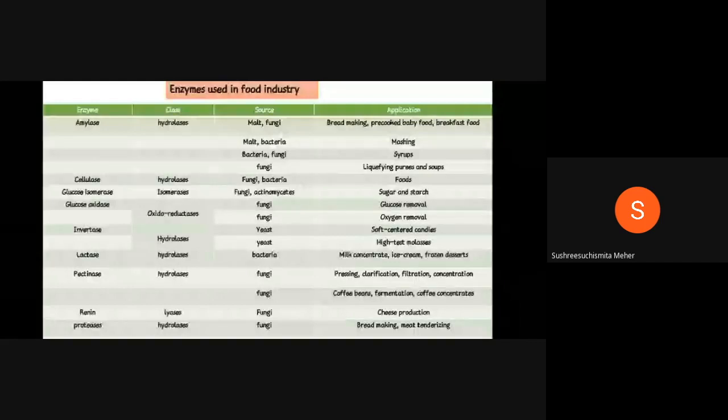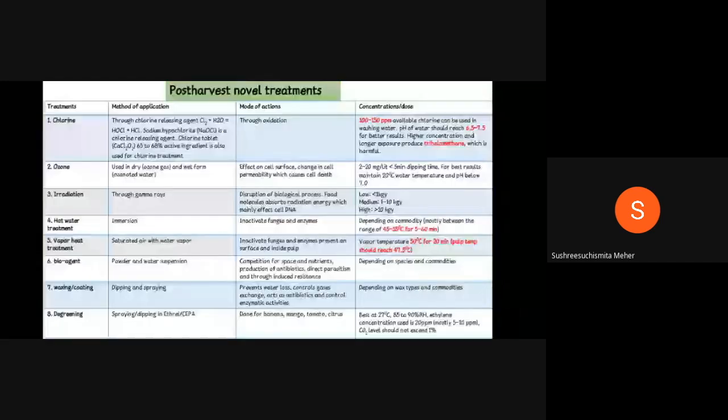Okay. And coming to post-harvest treatments, that is chlorinated water. See, when you harvest the commodity, mainly tuber crops, washing of the commodity is a must in order to avoid damage by fungi or bacterial enzymes. So, washing with chlorinated water is much required. The concentration of chlorinated water is 100 to 150 ppm. It's also a very important question. And if you use more chlorine water, there will be development of a toxin like trihalomethane. Okay.